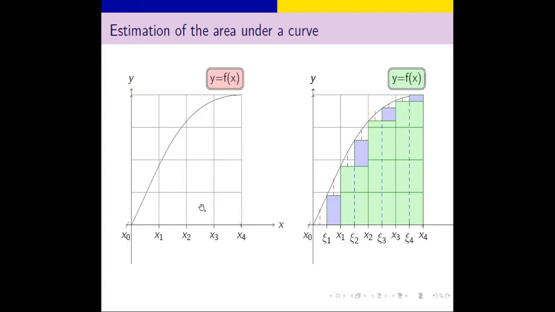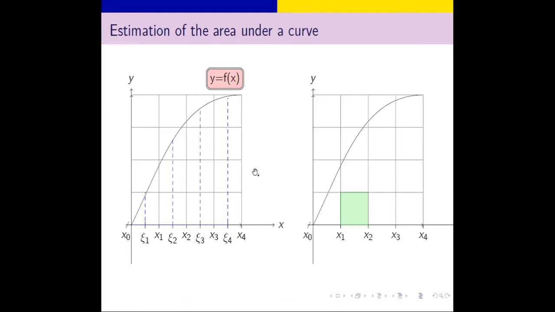We can divide this region into unit squares, and after dividing, we may further add some points if we require, like J1, J2, J3, J4, and we can make vertical lines connecting to this curve. Now we see that we can estimate the area under the curve by counting squares.